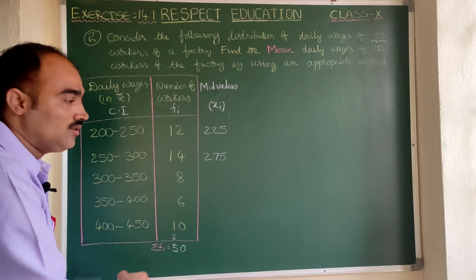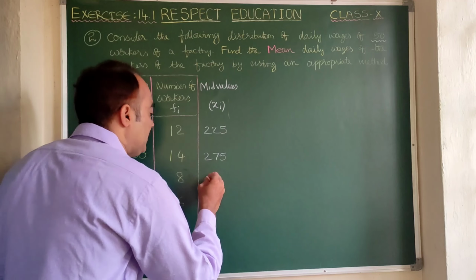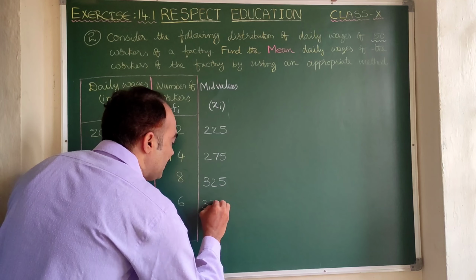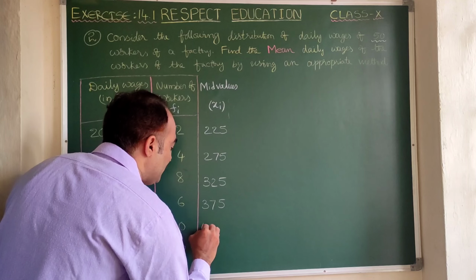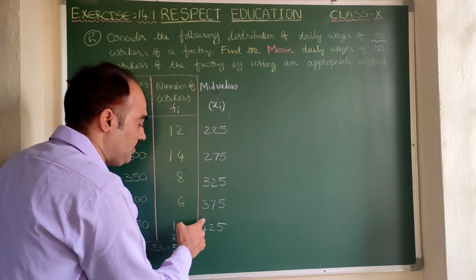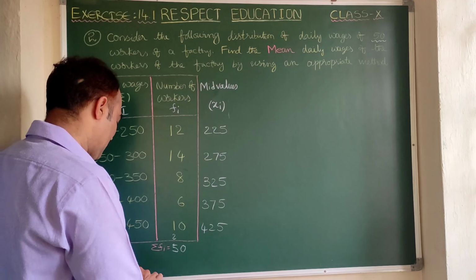Everywhere the difference is 50. So 50 can be added directly. Clear? 275 plus 50, 325. 325 plus 50, 375. 375 plus 50, 425. Here you see there is an order: 225, 325, 425. 275, 375. Clear?